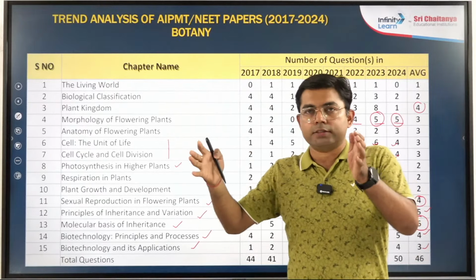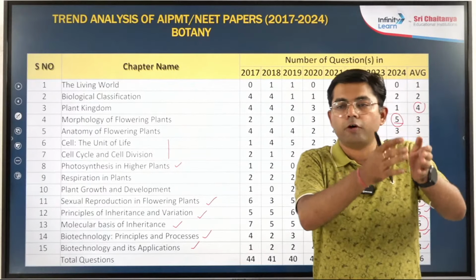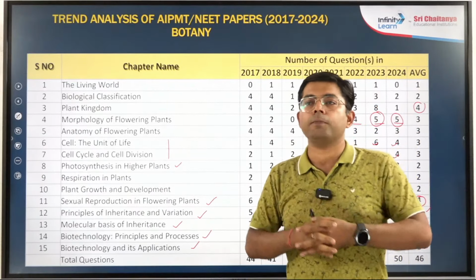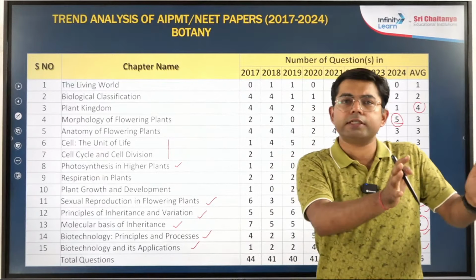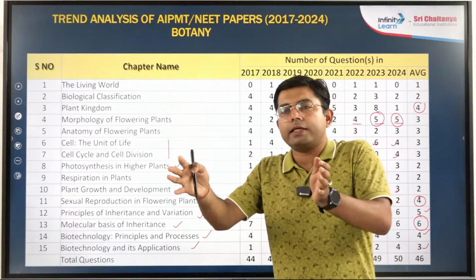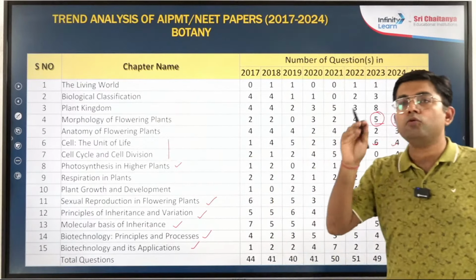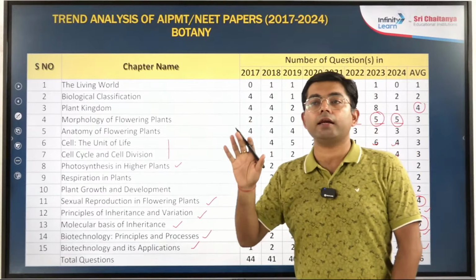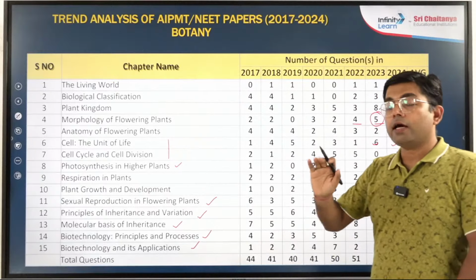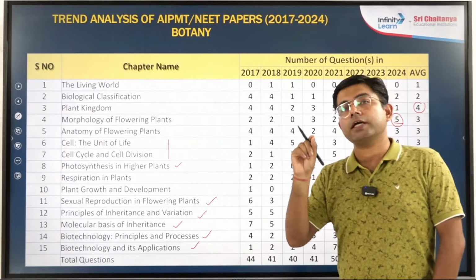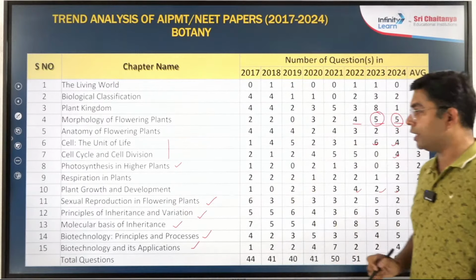Students can usually easily do the reproduction part, the formation of pollen grain, formation of embryo sac, their fertilization, etc. They can somehow answer that, but somewhere students get this portion wrong, where pollination and then cross pollination, self pollination. So there you need to read from NCERT again and again. Then you will slowly get a command over it. And the diagrams of NCERT are again very important, so go through each diagram in this chapter from NCERT.